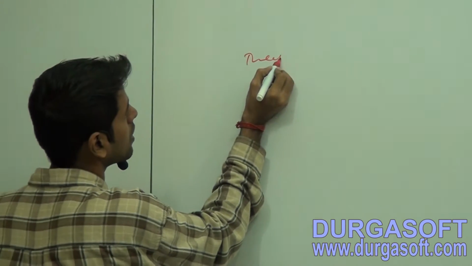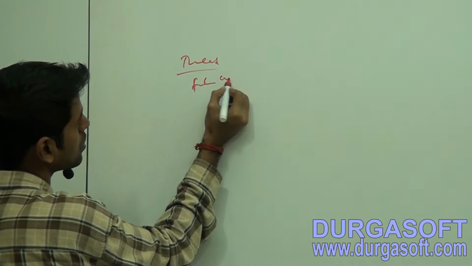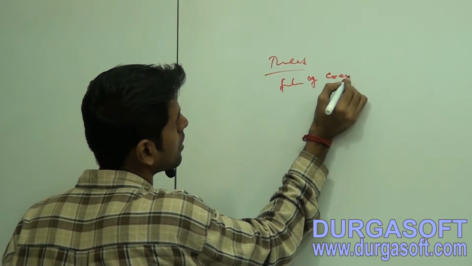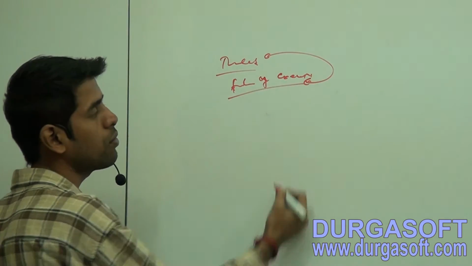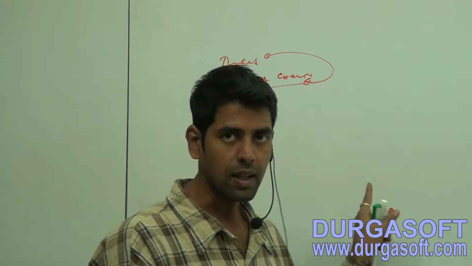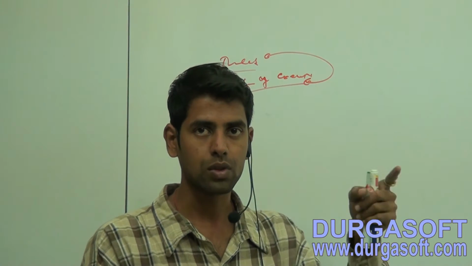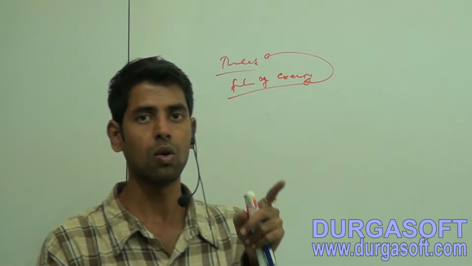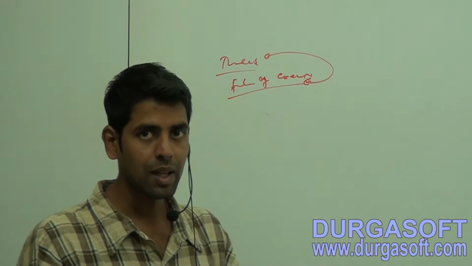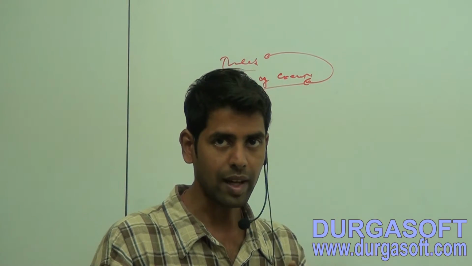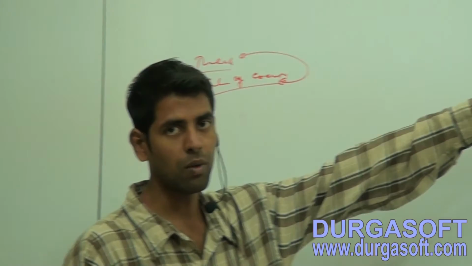How many flows of execution? Thread means a flow of execution. So how many flows of execution, or how many threads are existing? That many runtime stacks will be maintained by our JVM.